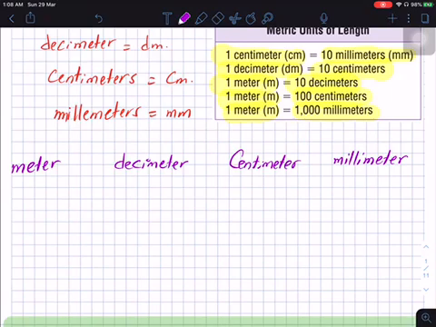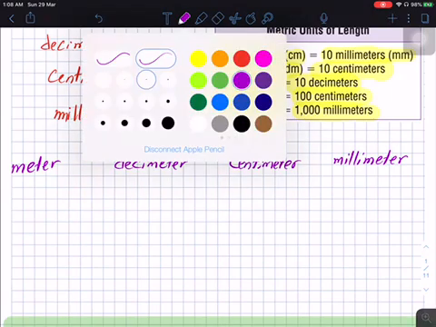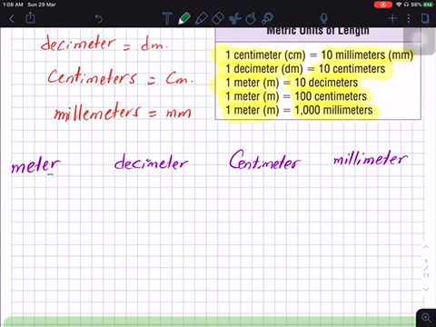To convert from meter to decimeter, multiply by 10. To convert from decimeter to centimeter, multiply by 10. To convert from centimeter to millimeter, multiply by 10. So going from left to right, always multiply by 10.